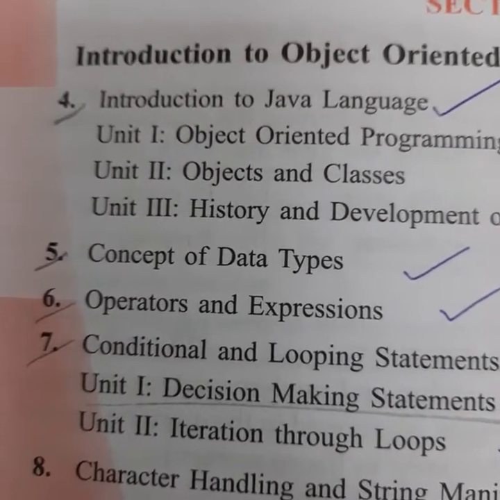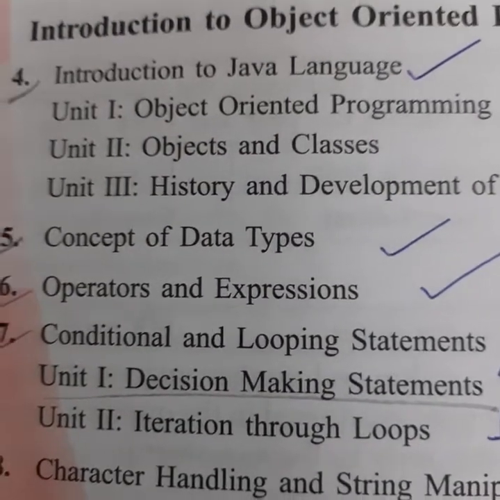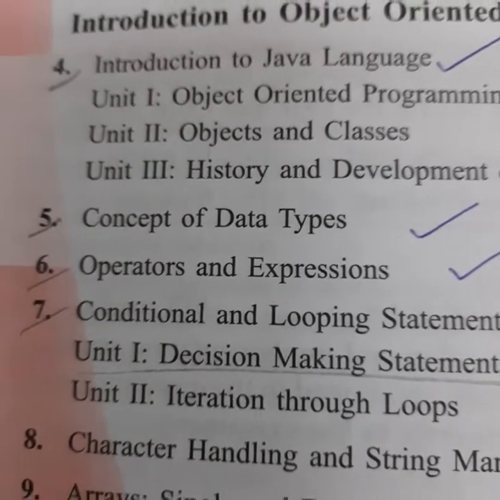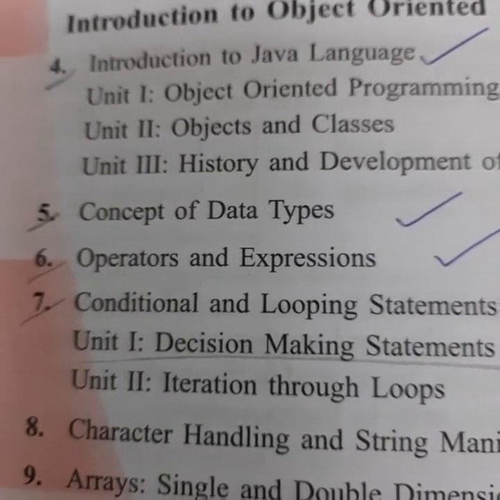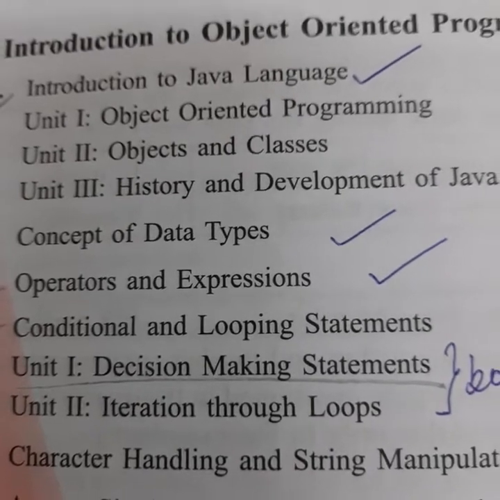Now what you will do in your copy, my dear students, the first chapter is binary conversion. So all the concepts which we have studied, at least two examples you have to write for each concept.